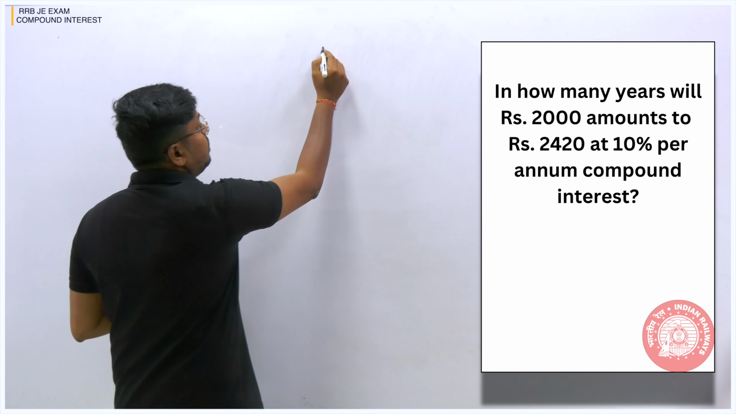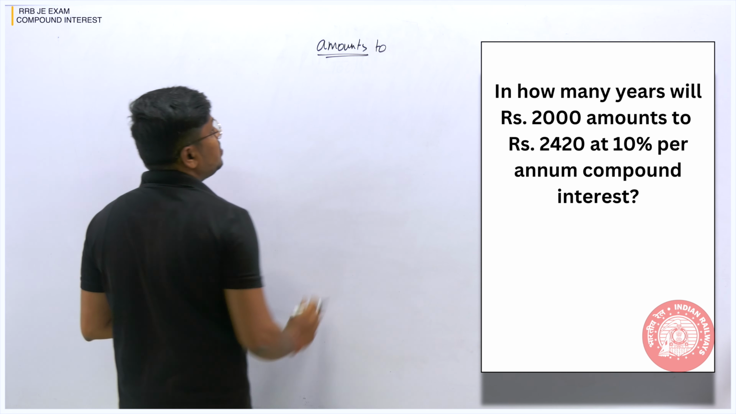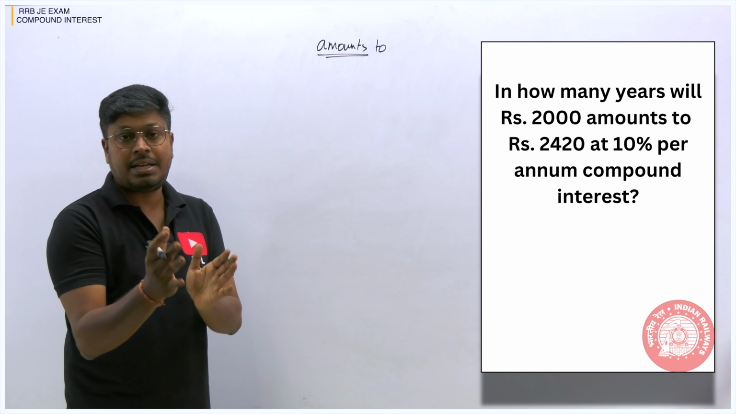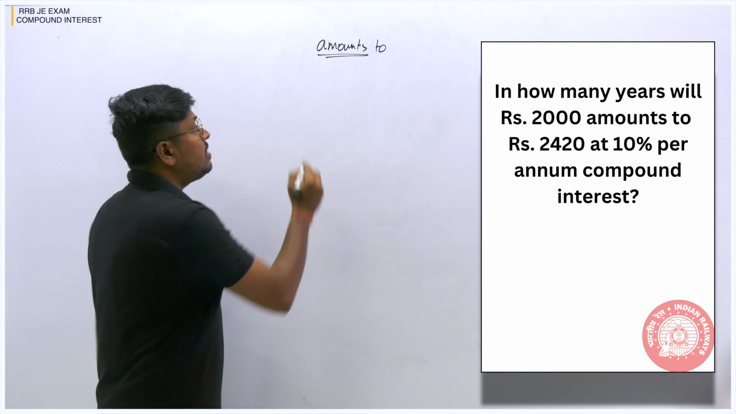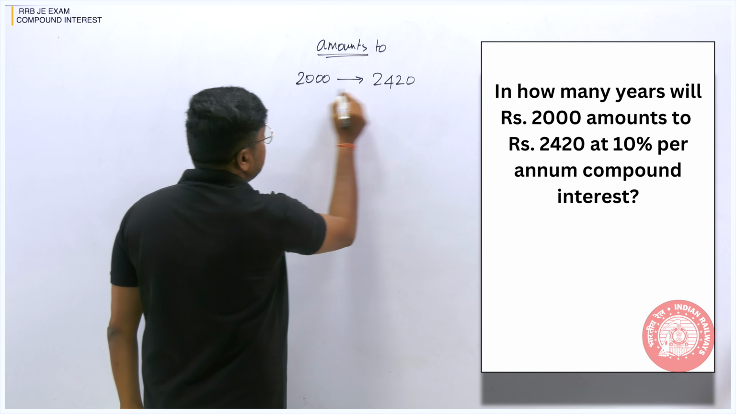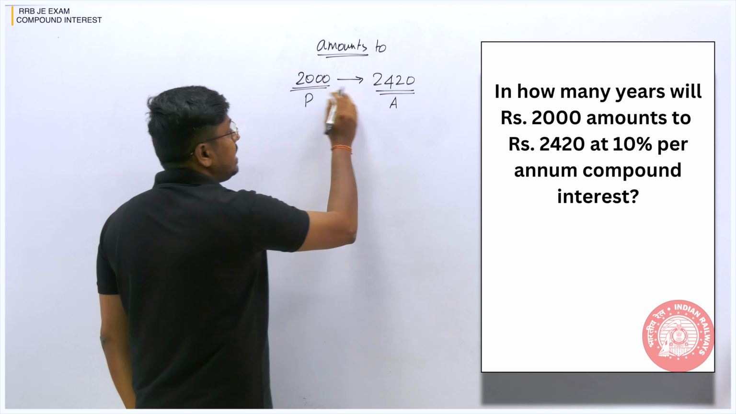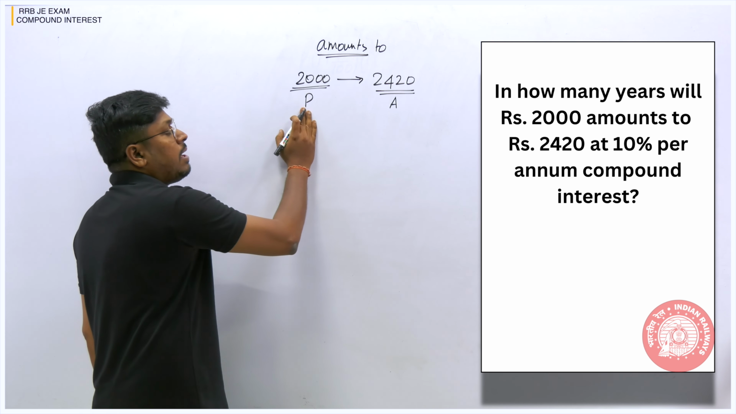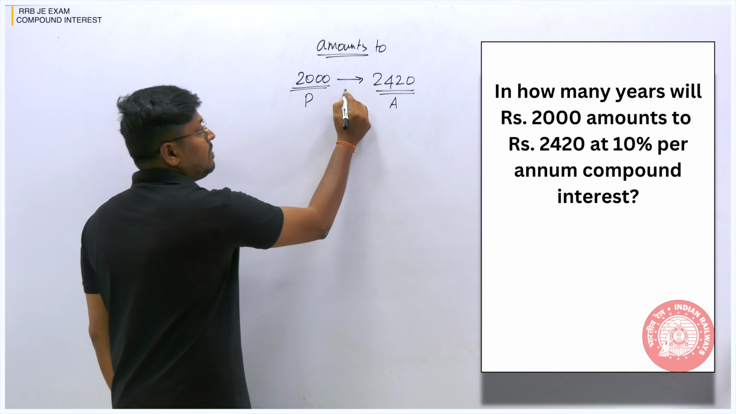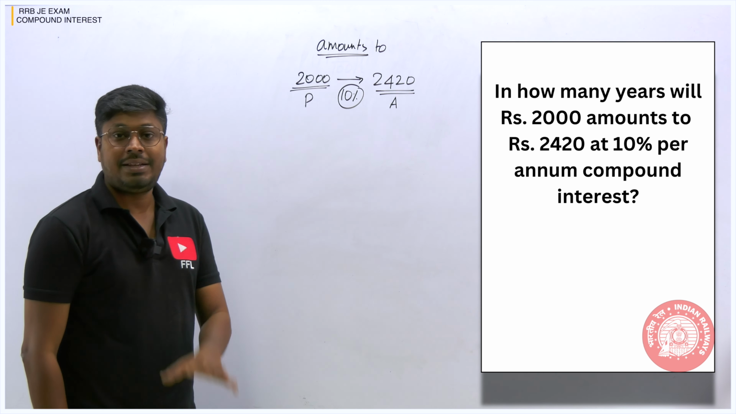So if you find the words amounts to, in the basics itself I have told you, right? Amounts to means the amount becomes. You should be very careful: when an amount becomes, that means the overall amount. So what they have given is the amount 2000 becomes 2420. So this will be the principal amount and this will be the overall amount. We have to find in how many years this principal becomes 2420 at what rate of interest. The rate of interest they have given is 10%. Our target is to find the time duration.